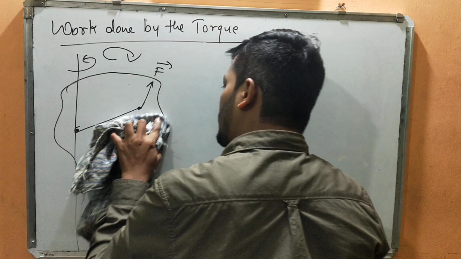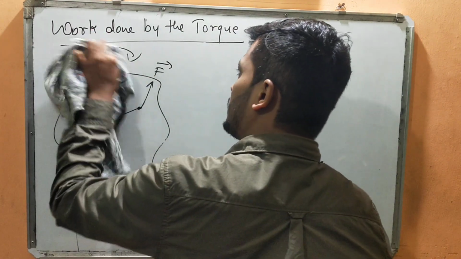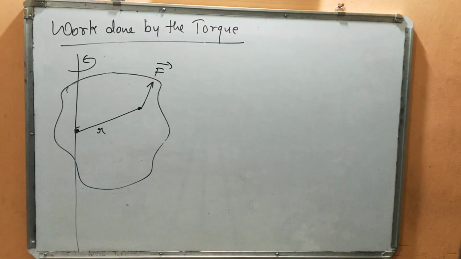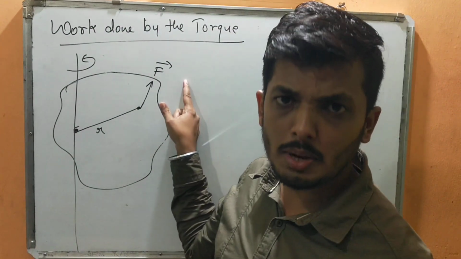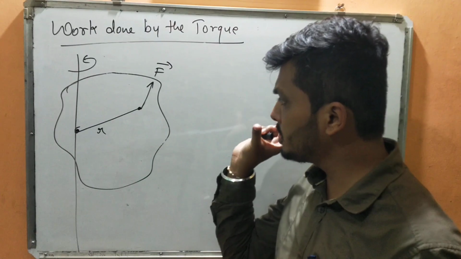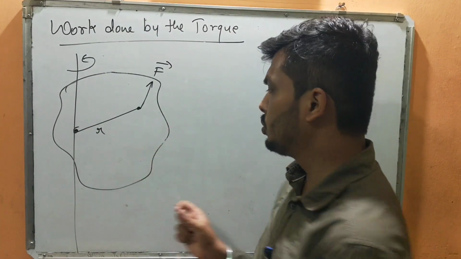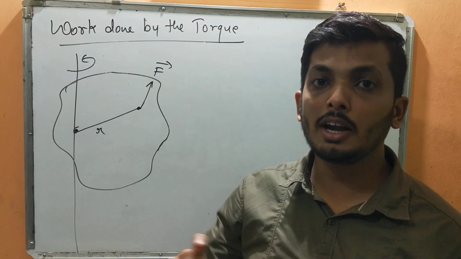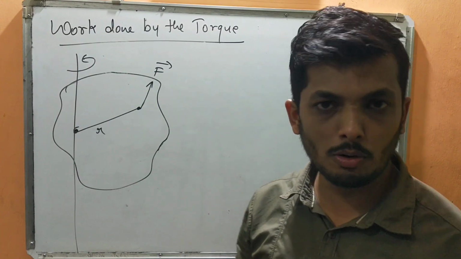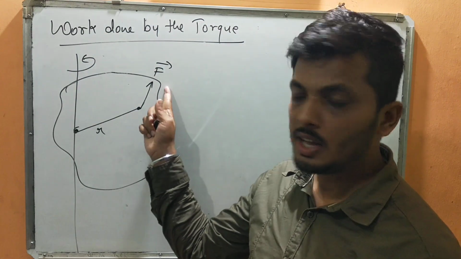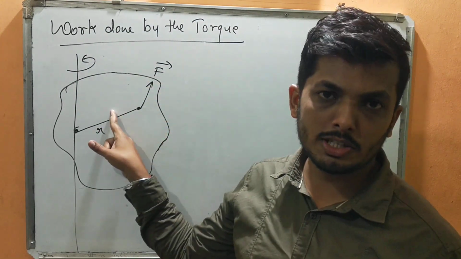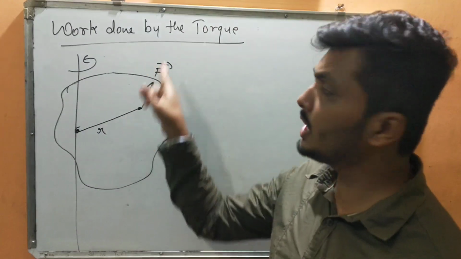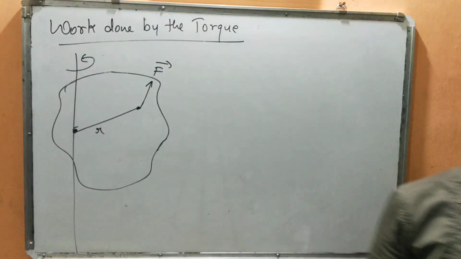So for your convenience I'm applying force in this particular direction, and this force is responsible for the body to rotate. And once the body is rotating, what is it undergoing? Angular displacement. So the force is displacing this body in rotational motion. What is the work done by this torque? That we are going to find.